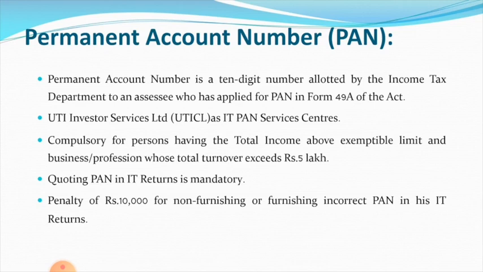It is compulsory for persons having the total income above exemptable limit and business or profession whose total turnover exceeds 5 lakhs to own a permanent account number. Person whose income exceeds the exemptable limit or business or profession whose turnover is above 5 lakh, having permanent account number is compulsory, because they have to pay tax. That's why having permanent account number is compulsory for them.